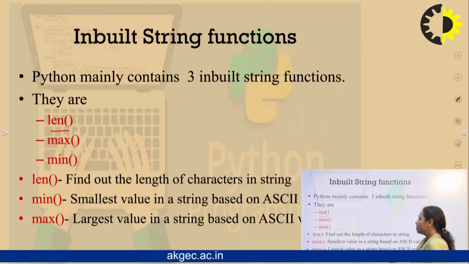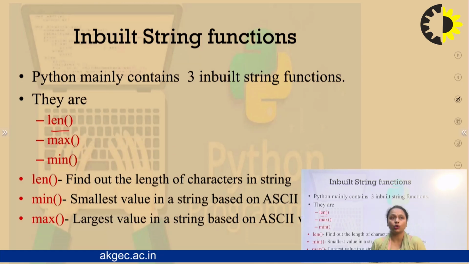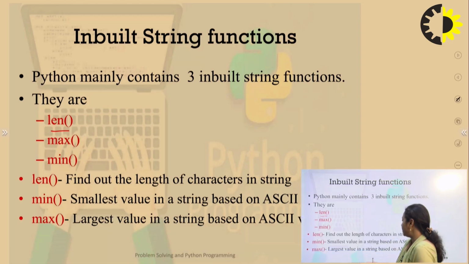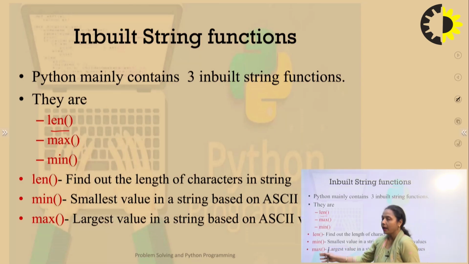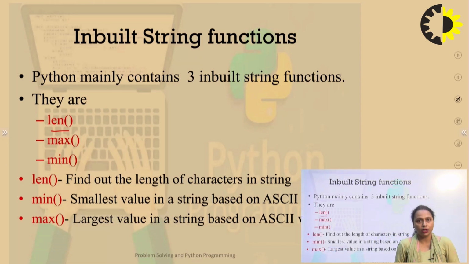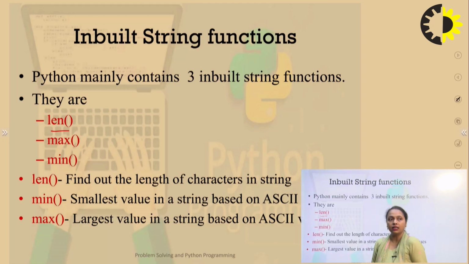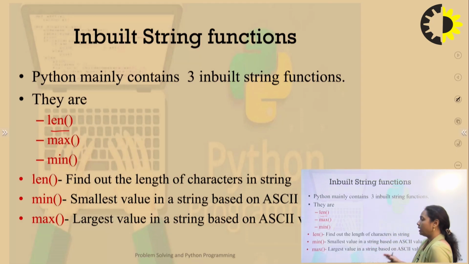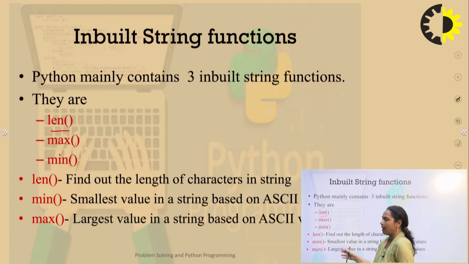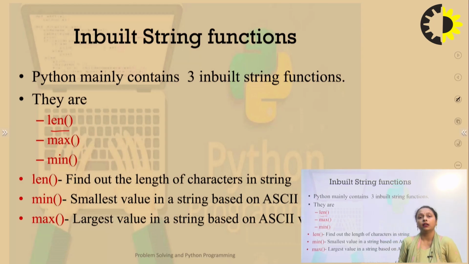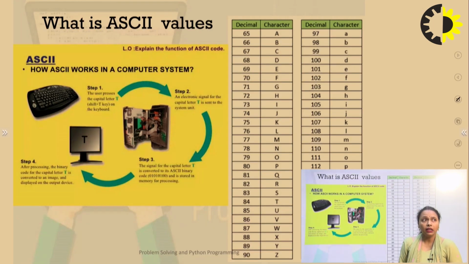Second is min. It will calculate the smallest value in the string based on the ASCII value. Generally strings are converted into ASCII codes, and based upon the smallest ASCII value, it will return the data. Max is just the opposite of min, as it will return the largest value present in the string, again based upon the ASCII value. So whenever we are dealing with the min or max value within a string, we always refer to the ASCII code.